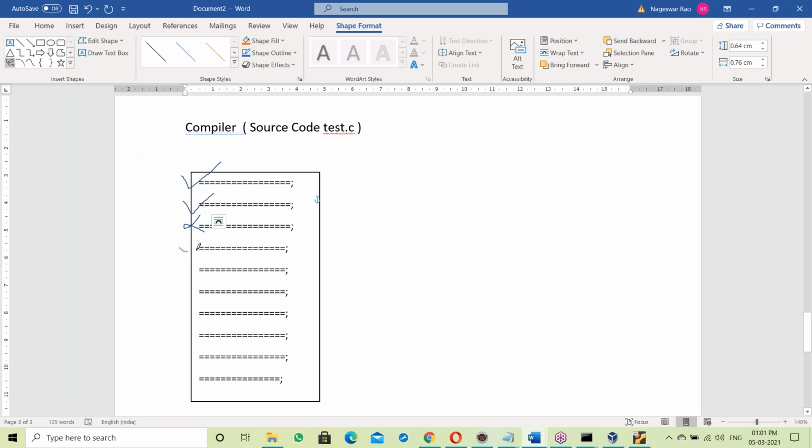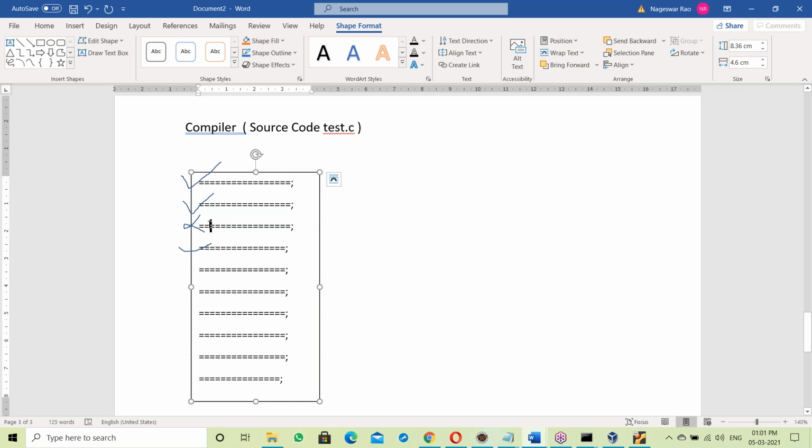Okay, checking for the next statement. Even if an error is there, it goes to the next line also. Suppose interpreter, any error comes, it stops. Interpreter, any error comes, stops. But compiler is not like that. Even if an error is there, it goes to the next statement, checking the next statements.